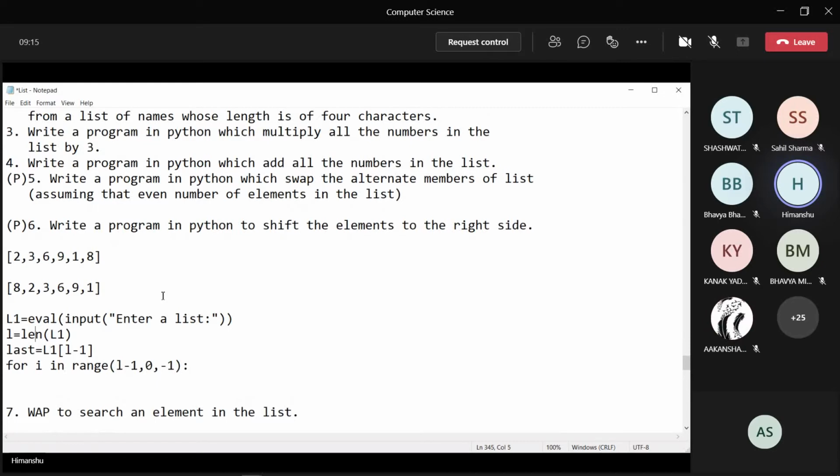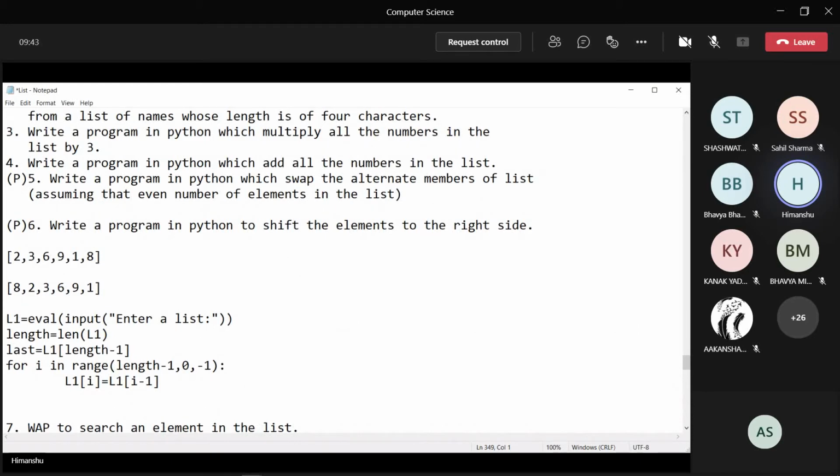This L seems to look like 1, so let us make it length. Otherwise it will look like 1 and you won't be able to understand. So L1 of I equals L1 of this one, so the element at that index will come there. Then L1 of 0 will be last.